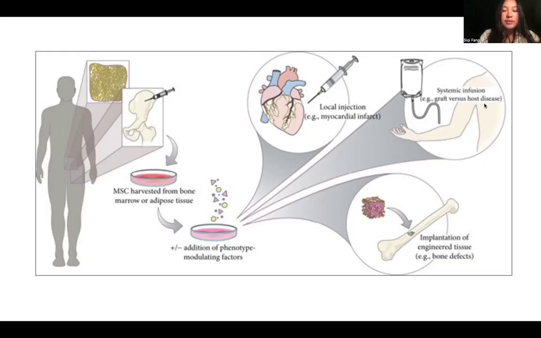Also, mesenchymal stem cells have the potential to undergo osteogenesis, which is bone formation, adipogenesis, which is fat formation, and chondrogenesis, which is cartilage formation. This shows how versatile mesenchymal stem cells can be in regenerative medicine.